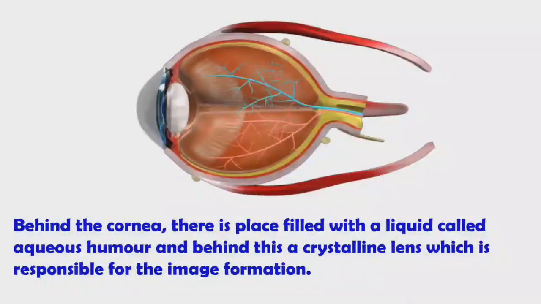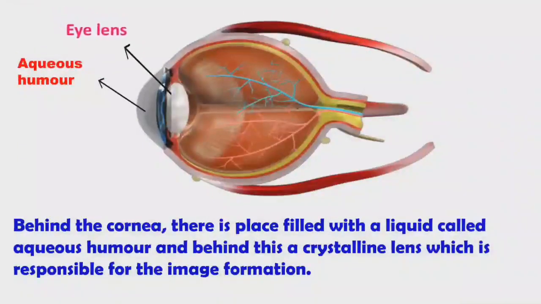Here we can see the internal structure of the human eye, that is the aqueous humor. The next one is the eye lens, which is white in color. This eye lens is a convex lens and it is responsible for image formation. It forms a real, inverted and diminished image.